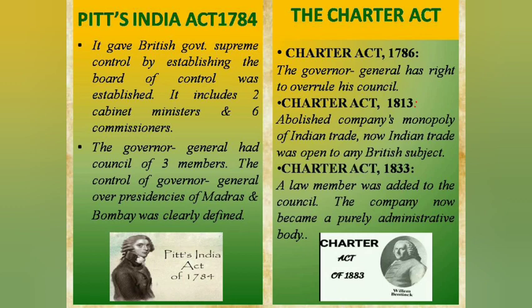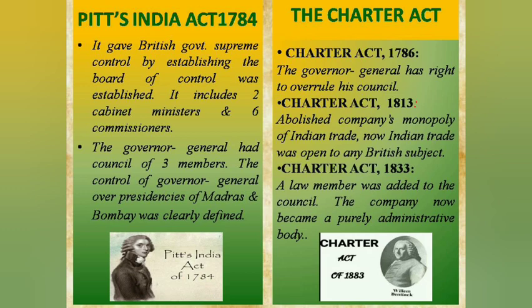Pitt's India Act 1784 gave the British government supreme control and established a Board of Control. It included 2 cabinet ministers and 6 commissioners, and the council had 3 members. The control of the Governor General was clearly defined.